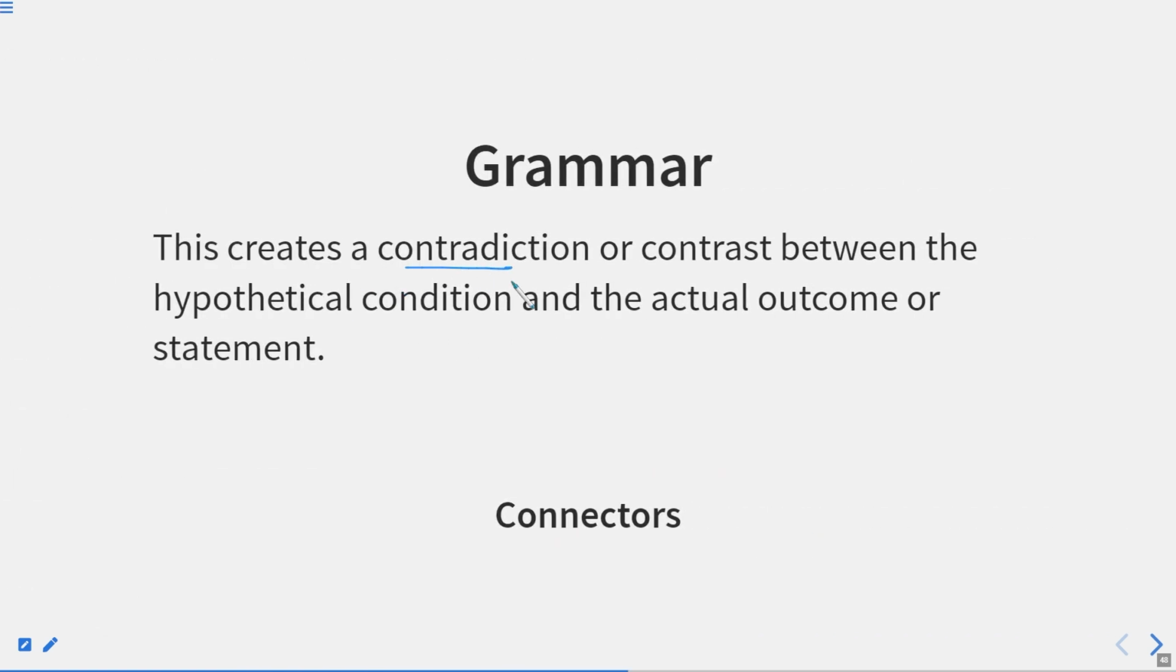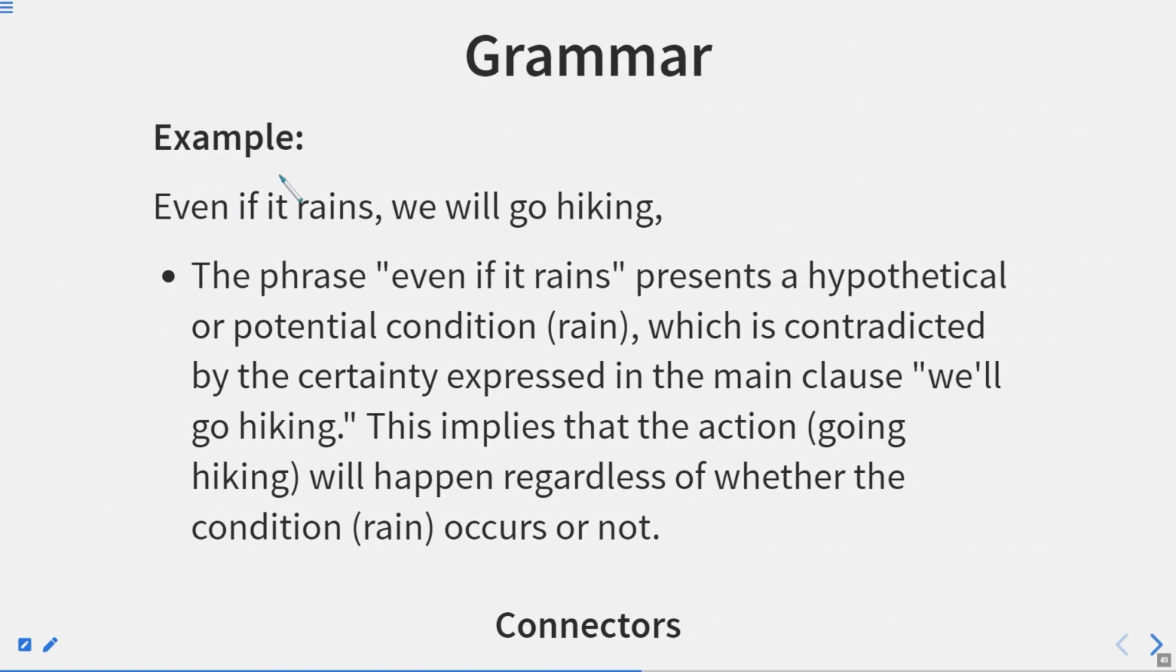This creates a contradiction or contrast between the hypothetical condition and the actual outcome of the statement. Hypothetical means which was expected and which really happened. So, both are contradictory with each other. So, this is how we can use even if. Even if it rains, we will go hiking. In this sentence, even if it rains,